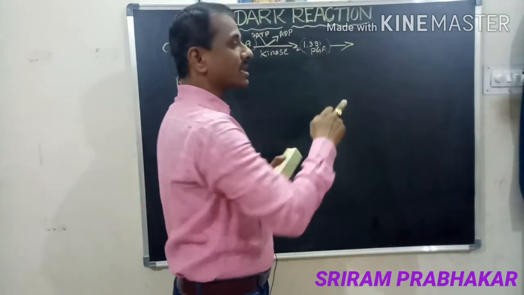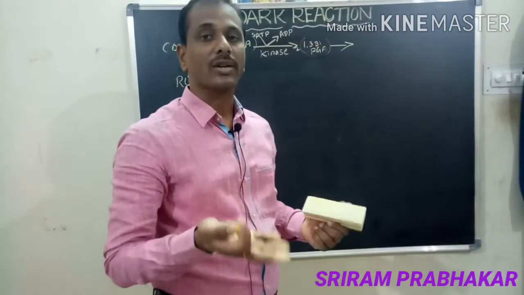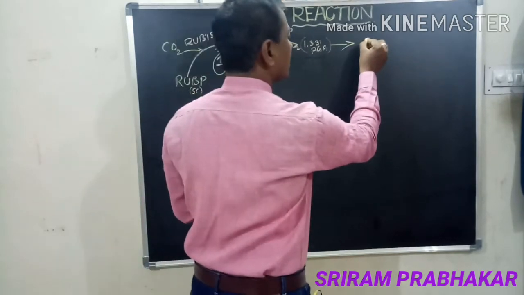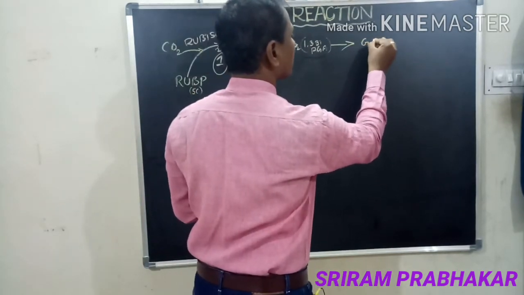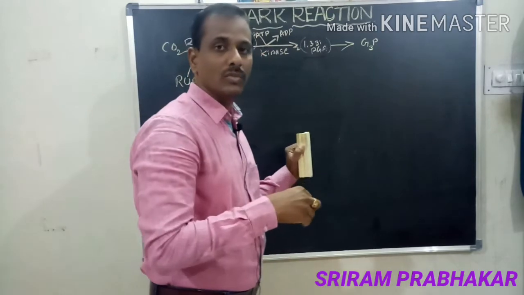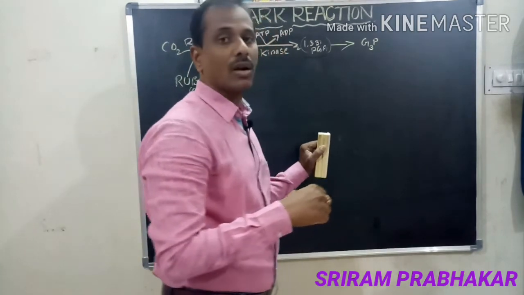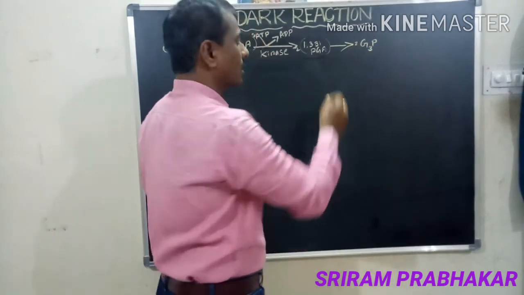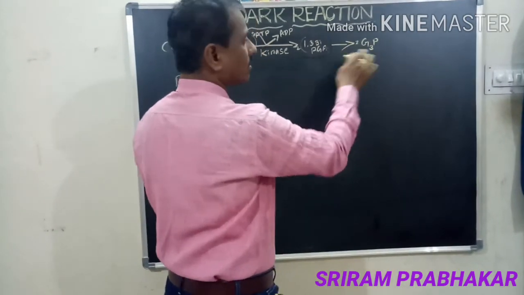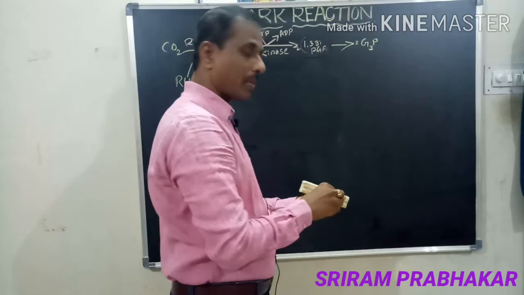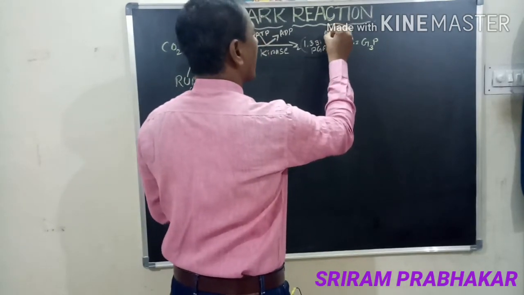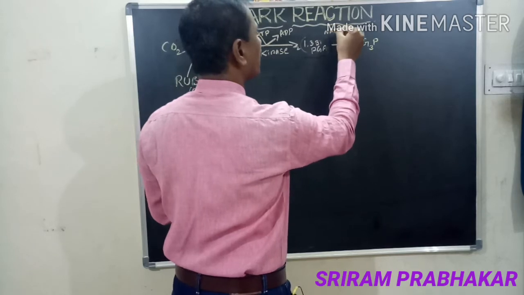The phosphoglyceric acid becomes reduced into G3P, glyceraldehyde 3-phosphate. How many molecules? Same, 2 molecules. How is it reduced? With the help of the second assimilatory power, that is NADPH2.